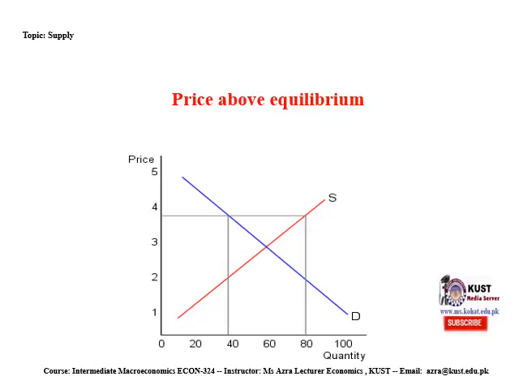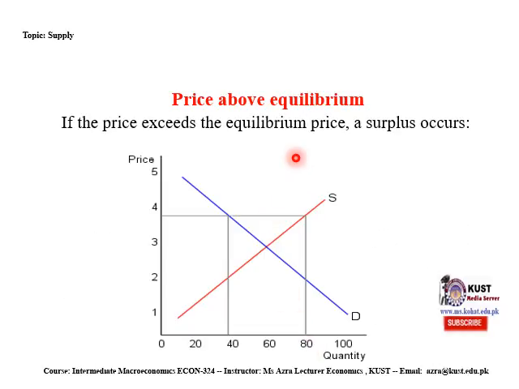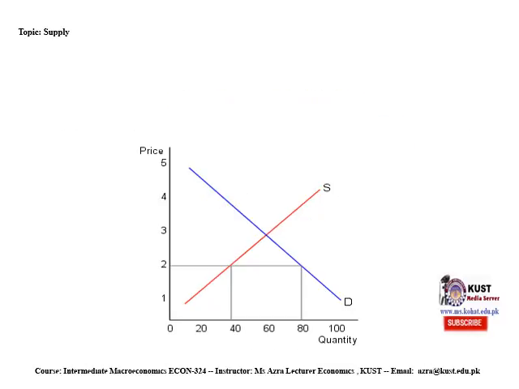Price above equilibrium. It is also possible that price increases above the equilibrium point. Here we can see that supply is greater than demand. You can see that if the price exceeds the equilibrium price, supply will be more than demand, due to which a surplus will occur in the economy.